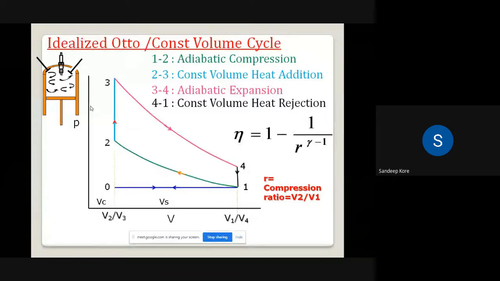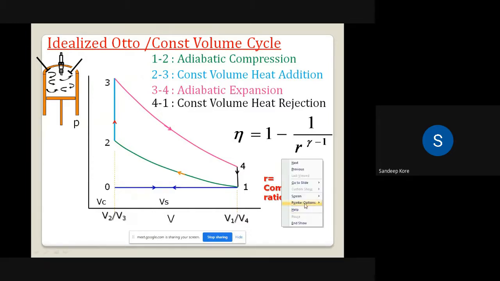Now the efficiency of this Otto cycle is given by the formula 1 minus 1 upon r raised to gamma minus 1. ठीक है? Generally for power producing devices, the performance is measured by the efficiency. तो यहाँ पे r term आई है. So what is r? r is called the compression ratio.